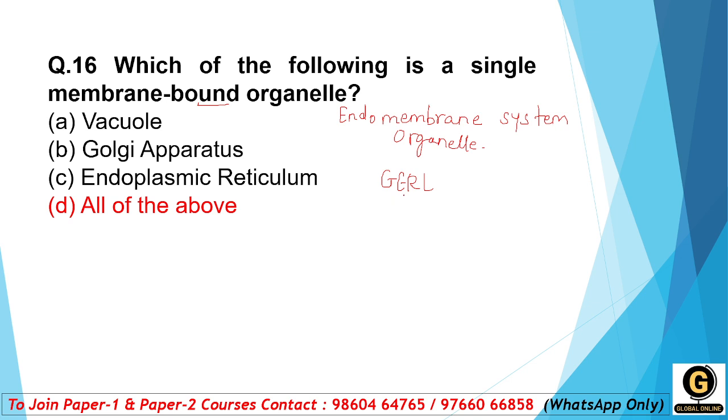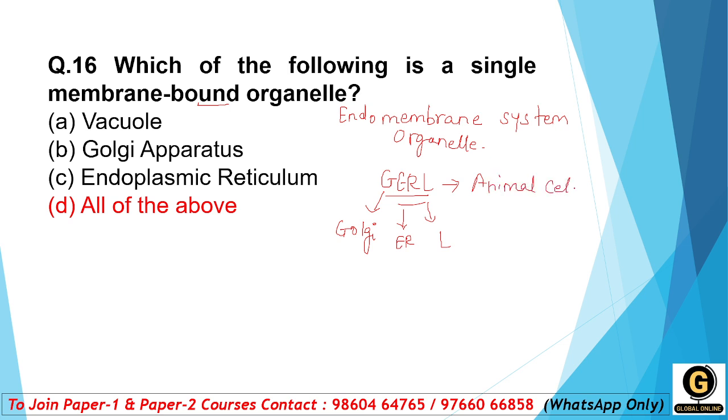GERL. Yes, this is a short form to remember the endomembrane system organelle. G stands for Golgi apparatus, ER stands for endoplasmic reticulum, and L stands for lysosome, because most of the time vacuoles are absent in the animal cell. This short form is for animal cell.